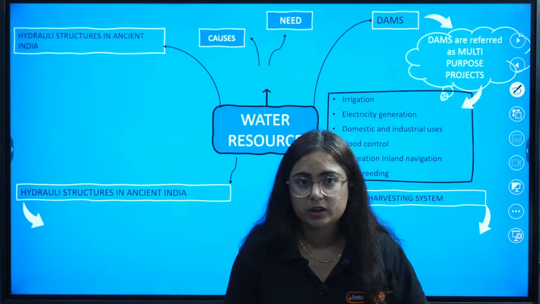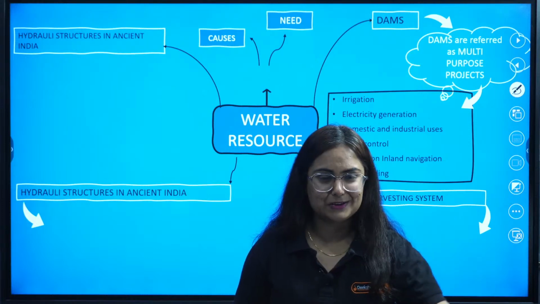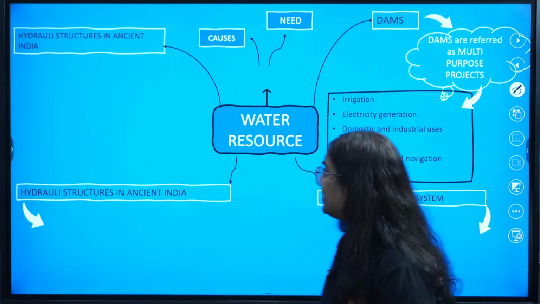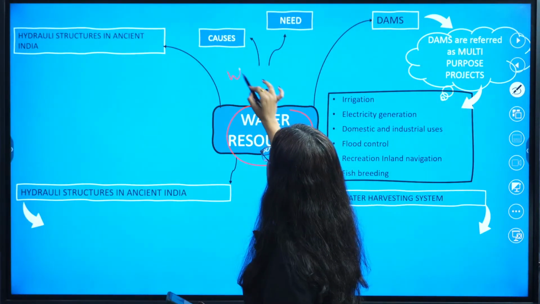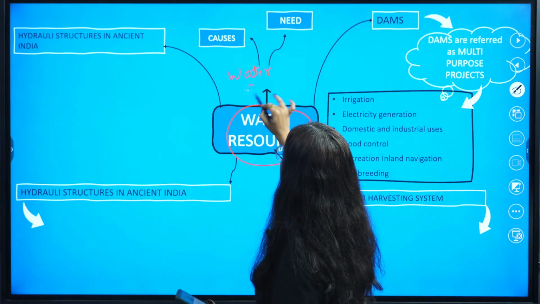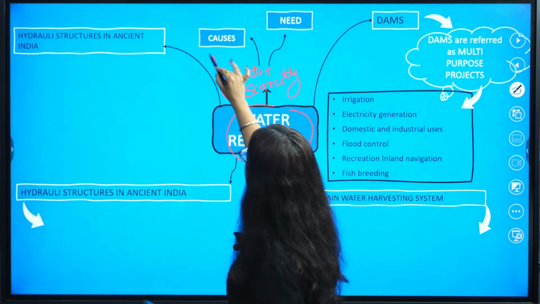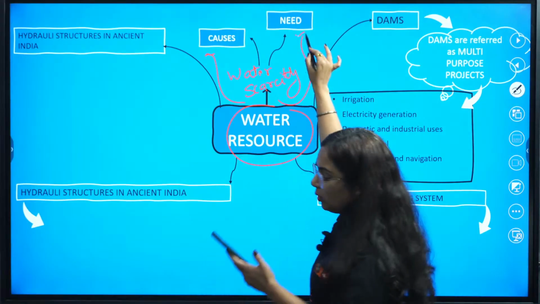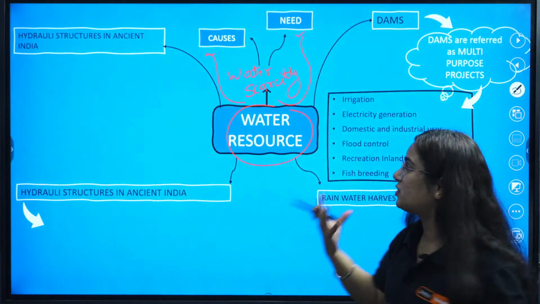And why do we need water? Basically we know that right now there is a problem going on, that is water scarcity. What is the cause of that water scarcity? What is the need to conserve water? These are the basic starting points of this chapter.